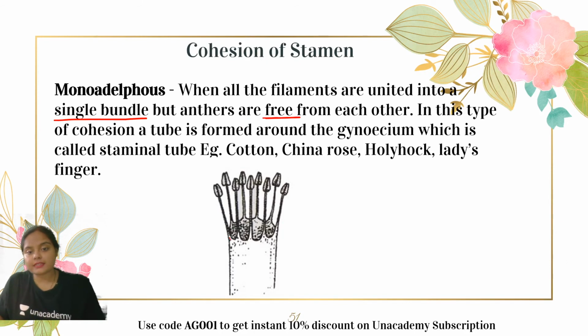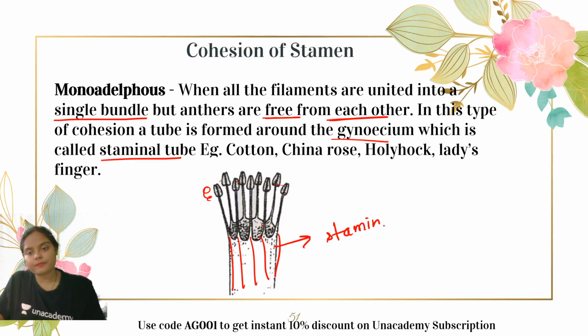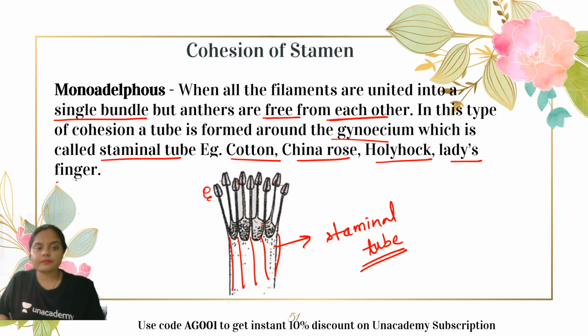So when all the filaments are united into a single bundle but anthers are free, you can see this is the single united bundle, whereas the anthers are free from each other. In this type of cohesion, a tube is formed around the gynoecium, which is called the staminal tube. Examples include cotton, China rose, hollyhock, lady's finger. You can see cotton, China rose, lady's finger coming together most of the time.